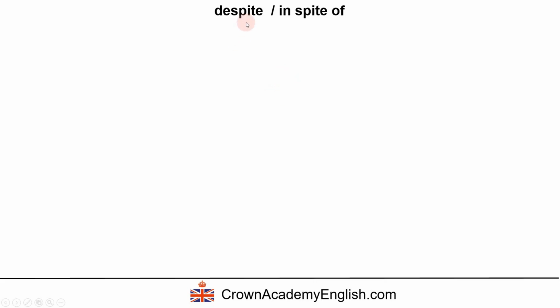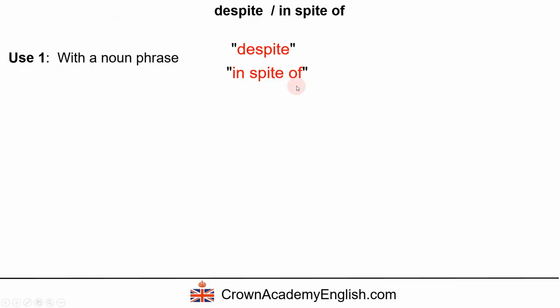Now, let's look at despite and in spite of. And again, we have two different ways of using despite and in spite of. Use number 1 is with a noun phrase. So we can say despite or in spite of, the meaning is the same, followed by a noun phrase.